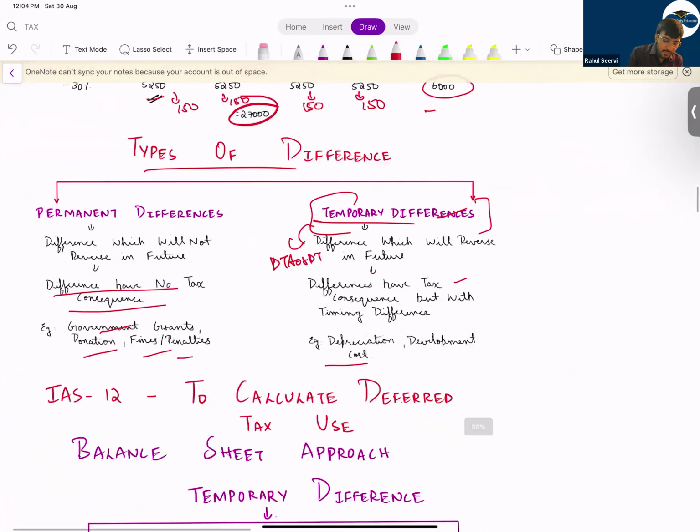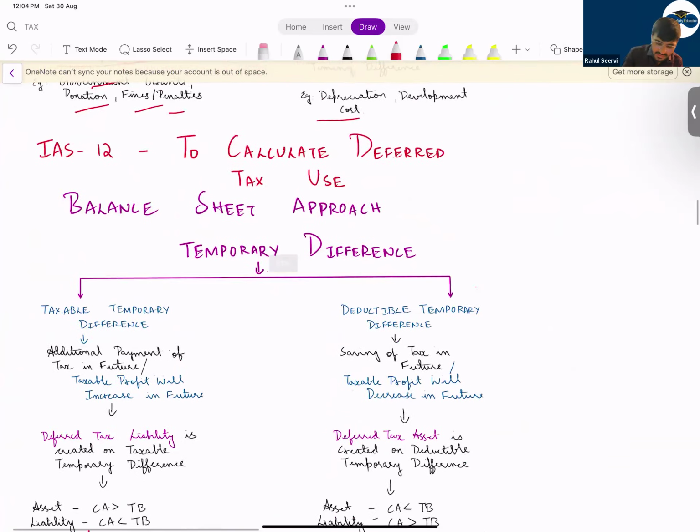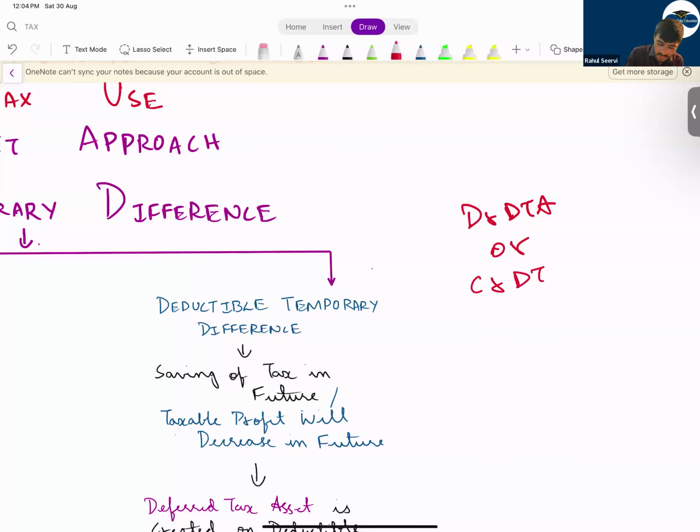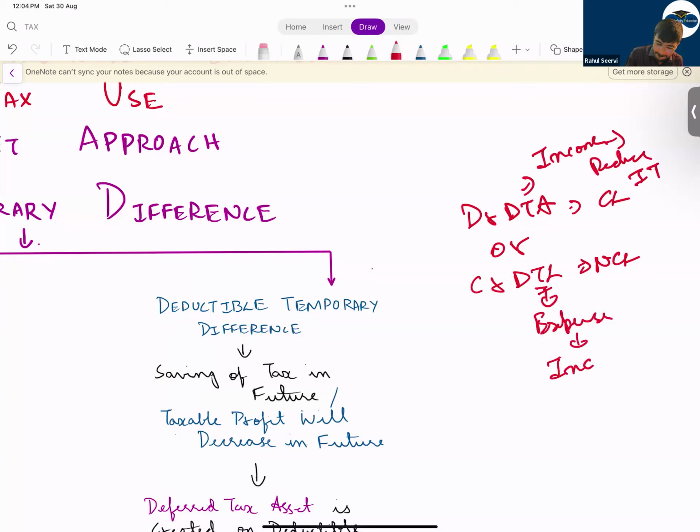Now, sir, how should we determine whether we should record a deferred tax asset or a deferred tax liability? A question comes. Liability means it will show under non-current liability, current liability. And this will create an income. Income means it will reduce income tax. This will be what? Expense. It will increase income tax.